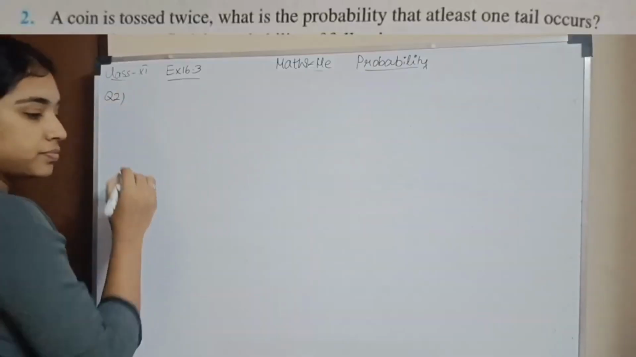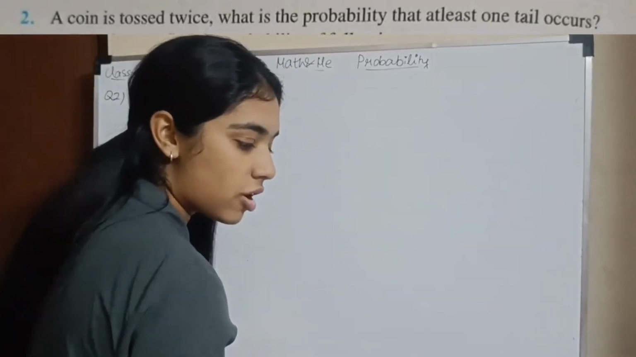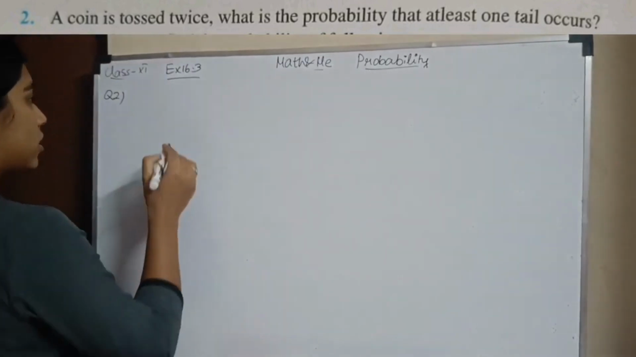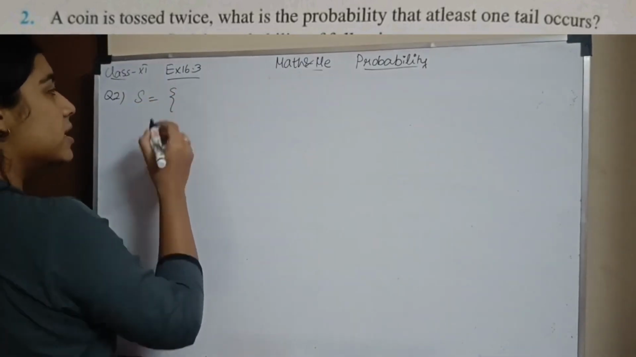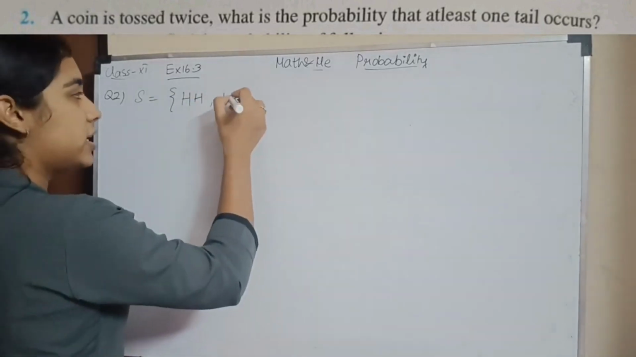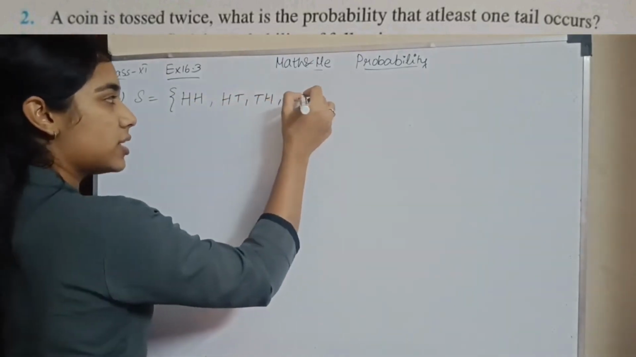Question number 2. A coin is tossed twice. What is the probability that you get at least one tail? Okay, well, coin tossed twice now. What will be your sample space? First time you can get a head and second time you can get a head. Another possibility, HT, TH and TT.